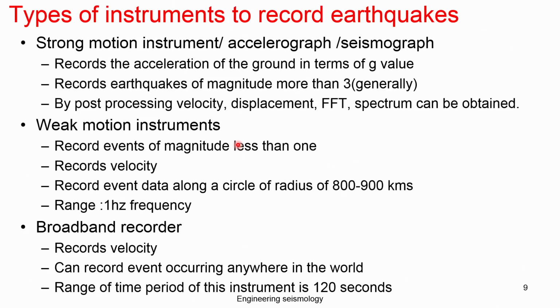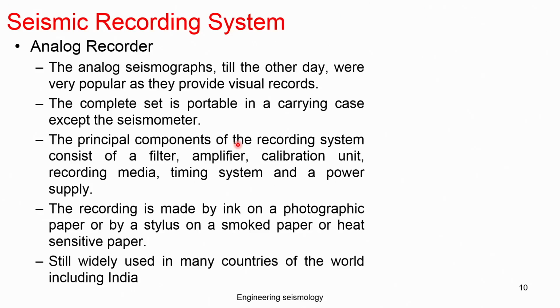The other one is the broadband station. It records velocity, can record events occurring anywhere in the world, and the range of time period of the instrument is 120 seconds. As I told you, these instruments are modern, in today's digital era, a lot of instruments are there, so we can get this data recorded.